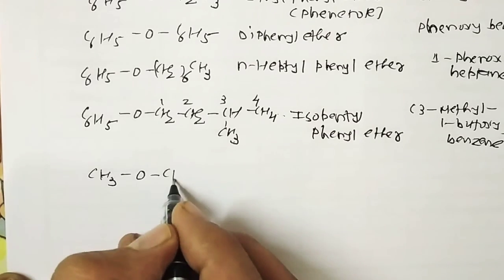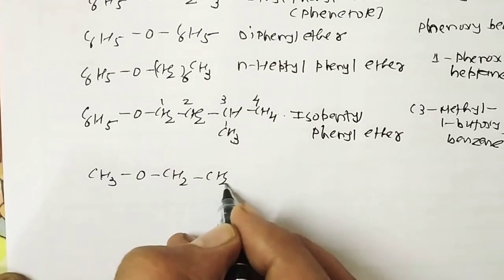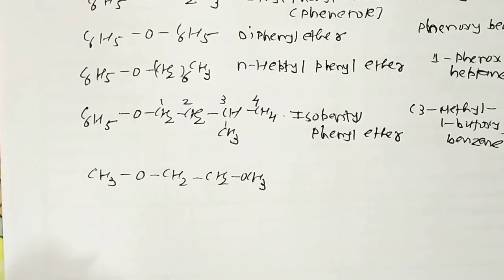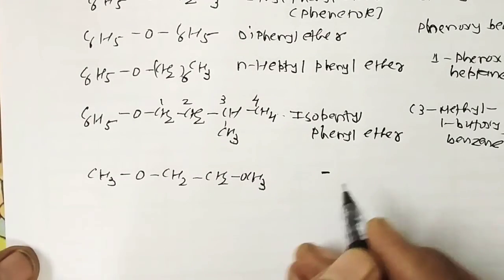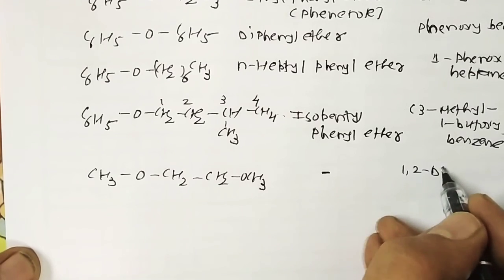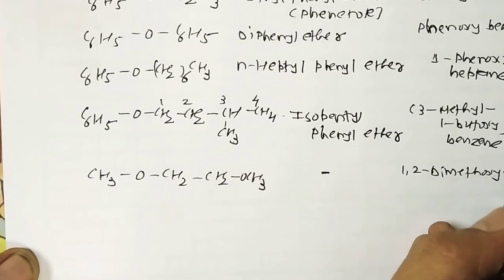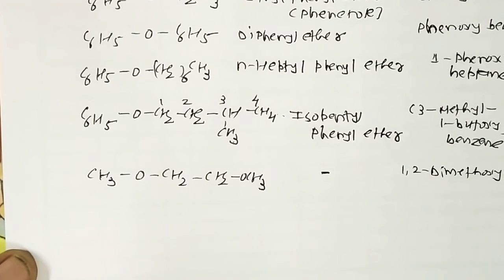Then CH3OCH2CH2OCH3. So it has 2 ether groups. There is no common name, but here the IUPAC name is 1,2-dimethoxyethane, right?